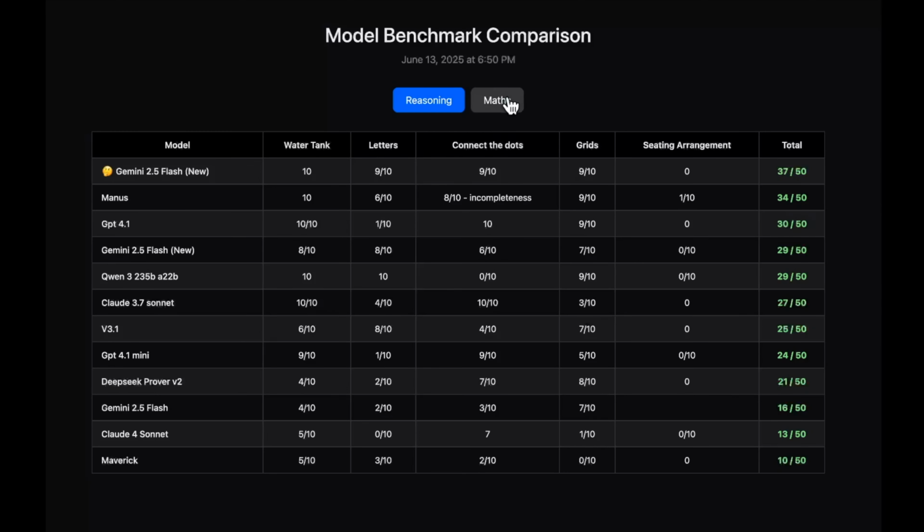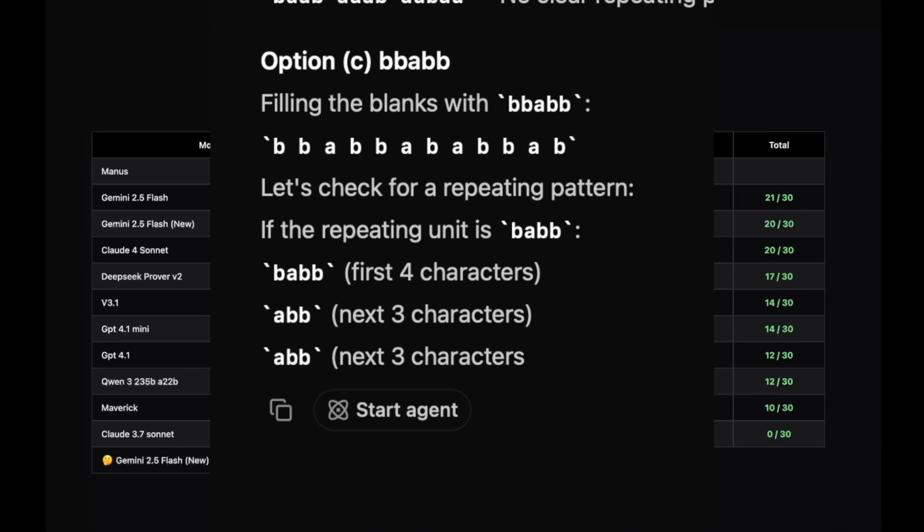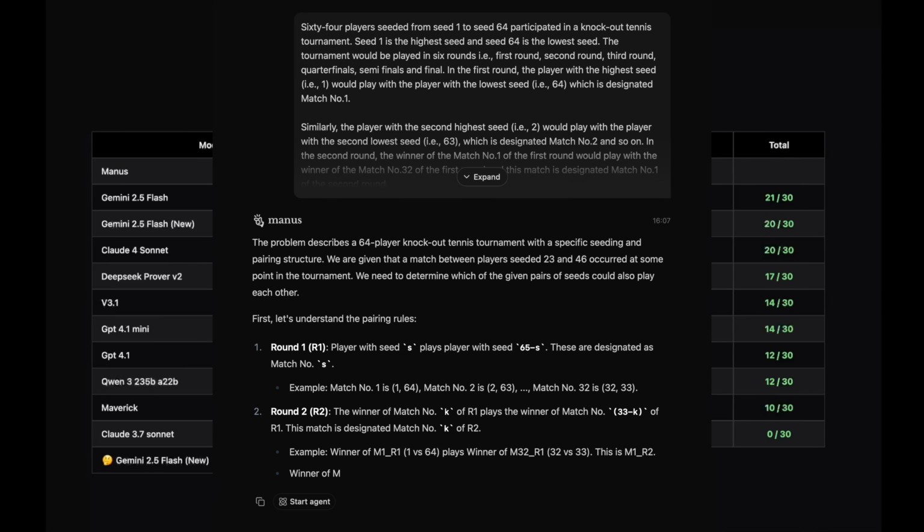Now let's move on to the max section. So here you can see I have actually asked only 3 questions in the max section, whereas I actually have 4 questions, but I couldn't ask the first question. The reason is Manus was simply not giving me the response. It was getting stuck in the middle, and this is something that I've seen multiple times in Manus chat interface. Many a times it actually gets stuck in the middle and doesn't complete the response.